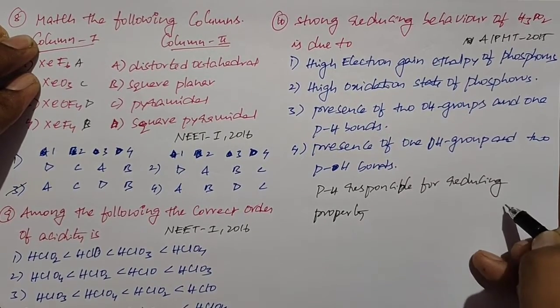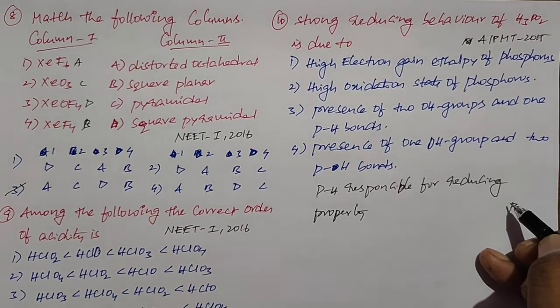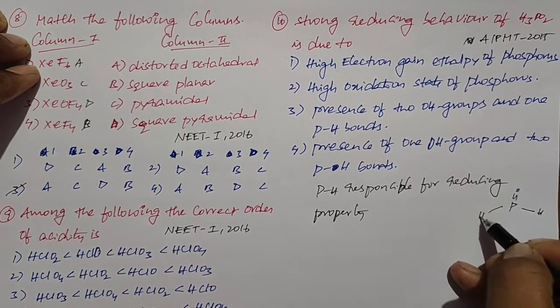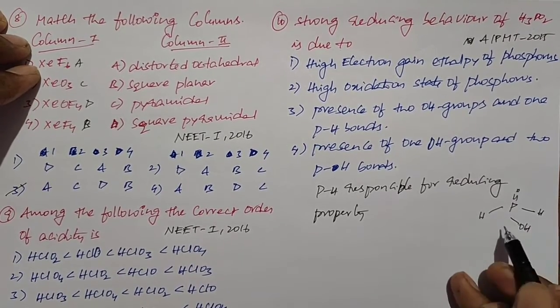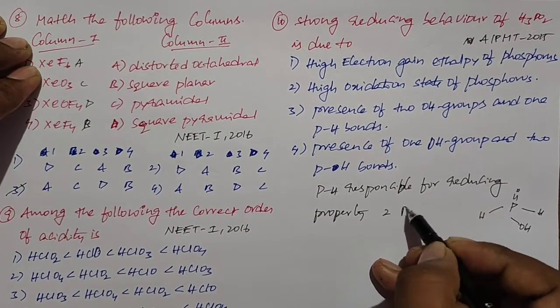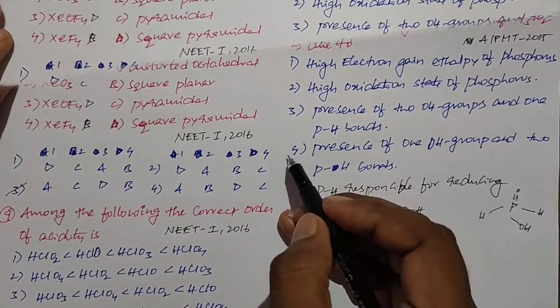When you see the structure of H3PO2, it consists of two P-H bonds and one P-OH bond. So that is the right option.